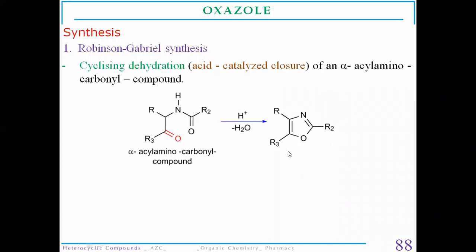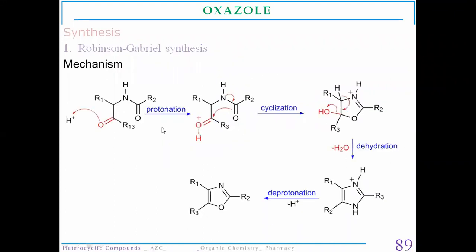So they undergo cyclization and dehydration, removal of water molecules. They are going to synthesize oxazole molecule. This particular reaction will happen in the presence of either a mineral acid or phosphorus pentoxide. The point which we are going to memorize is that Robinson-Gabriel synthesis takes place in the presence of either mineral acid or phosphorus pentoxide.